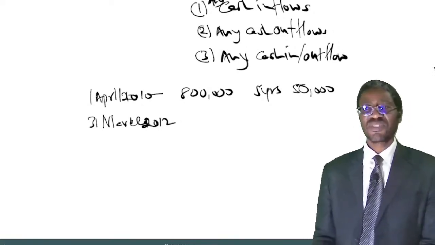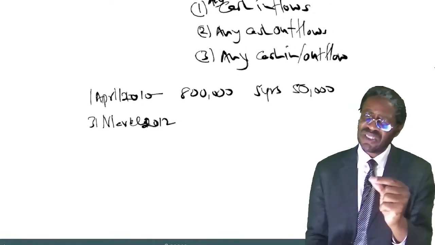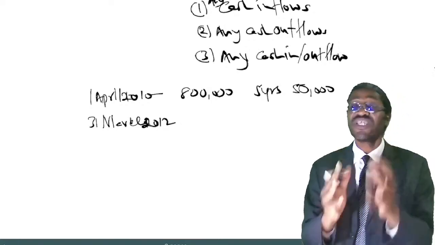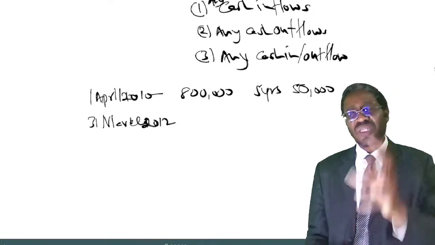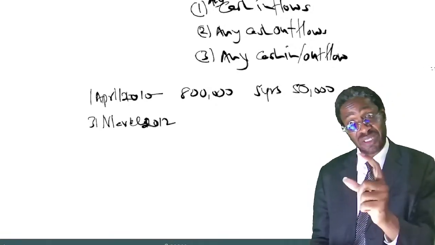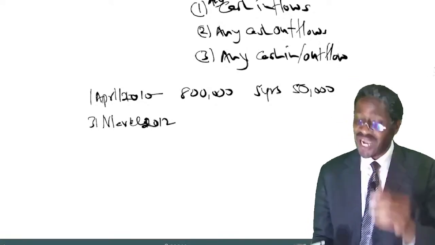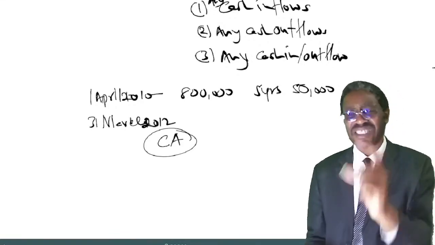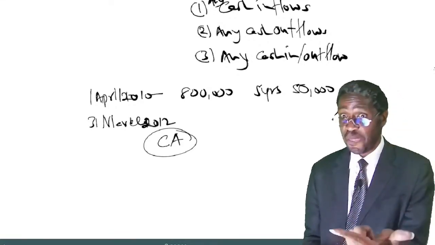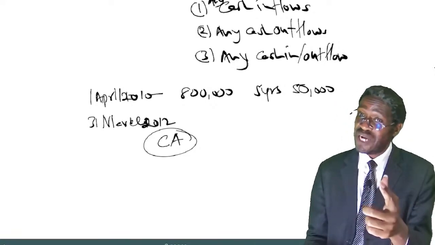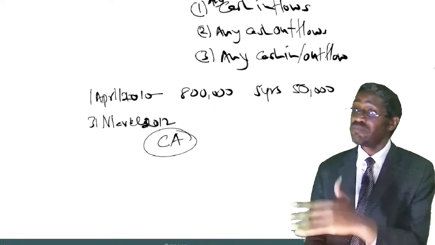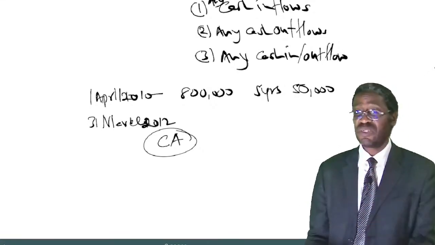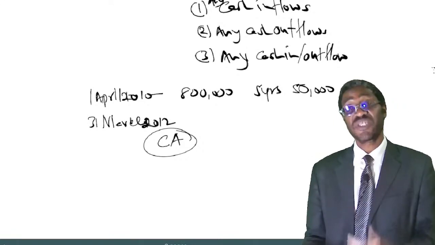Now listen. We are not testing for impairment in 2010. We are testing for impairment in 2012. So what this question wanted you to do first is calculate the carrying amount of the plant as at 31st of March 2012. I am given the value of the plant on 1st April 2010, but I'm not testing my plant on 1st April 2010. I'm testing the impairment on 31st March 2012.